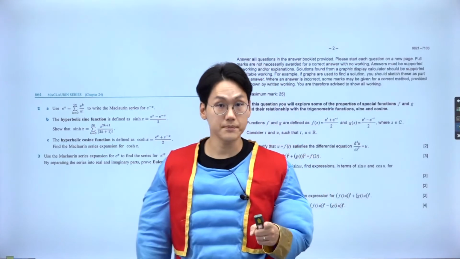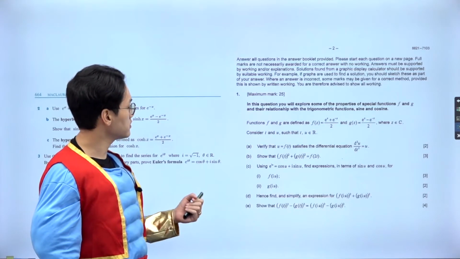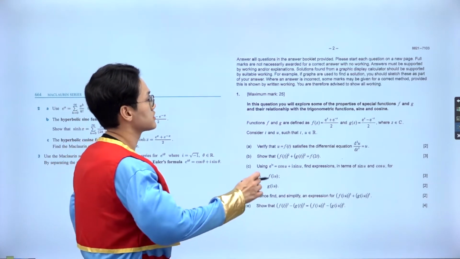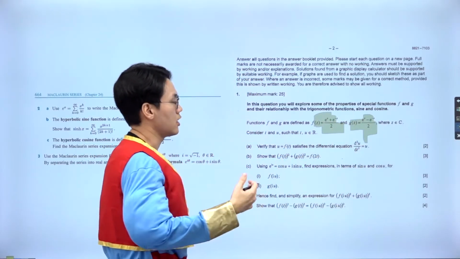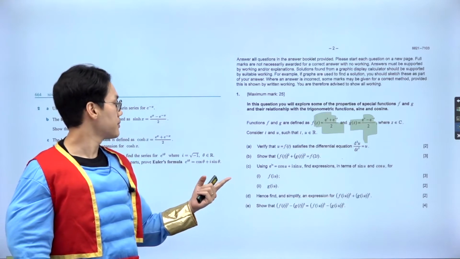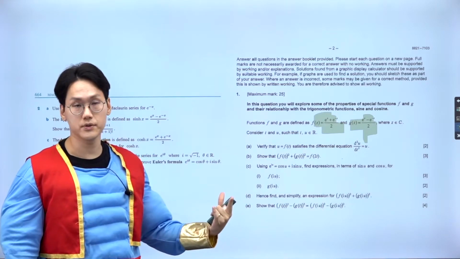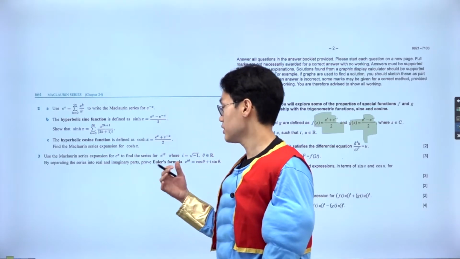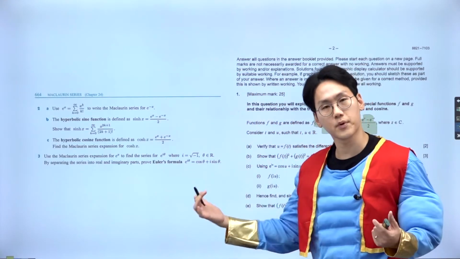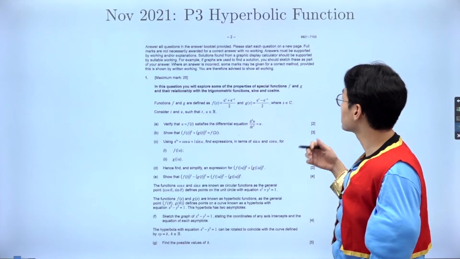If I show you the example from the actual exam, I think it's November, I'm not quite sure, the paper 3 problem indeed deals with the hyperbolic cosine and hyperbolic sine, yet it does not tell you that it's a hyperbolic sine and cosine. Even though the learning and proving phases on paper 3 seem quite new, you could have been exposed to them by textbooks. That's the point I'm trying to make. Those are challenge problems, especially with paper 3, and it's good to gain insight from the textbook problems. In November 2021, the paper 3 problem had something to do with the hyperbolic sine and cosine.